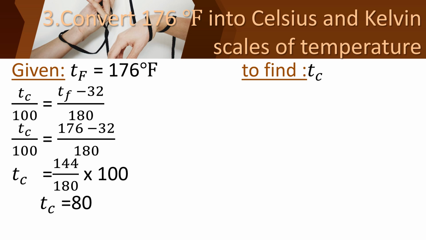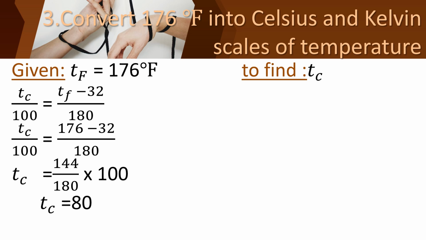First of all, how will you find the temperature in Celsius? We have found the relationship between three scales, and in that we derived an equation: Tc upon 100 equal to Tf minus 32 upon 180.